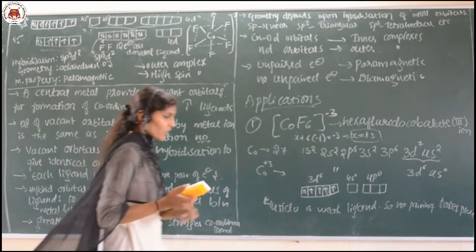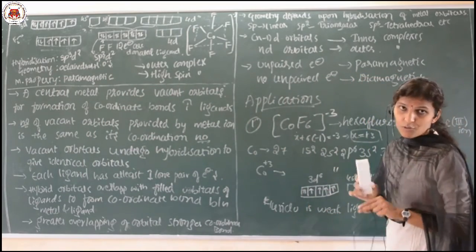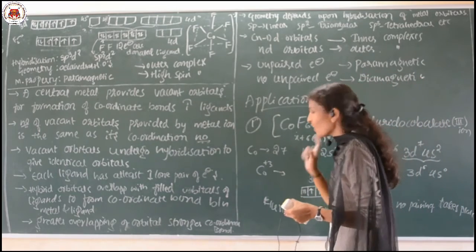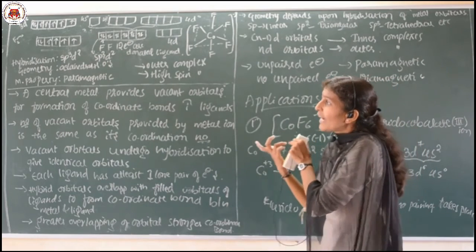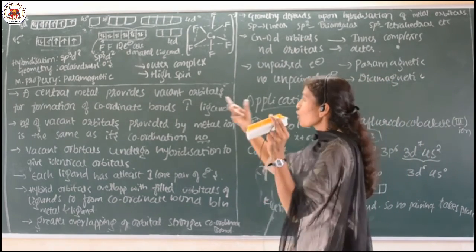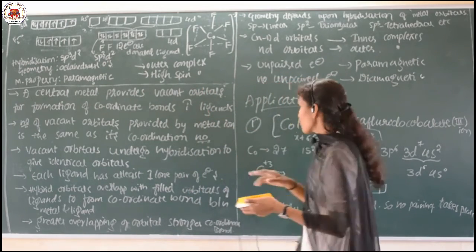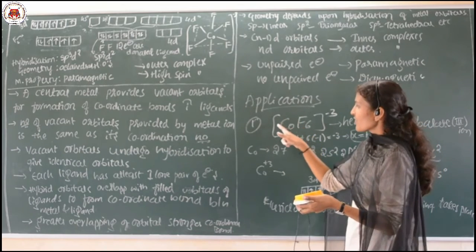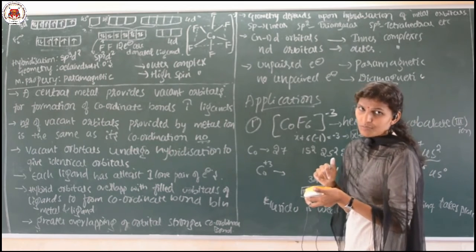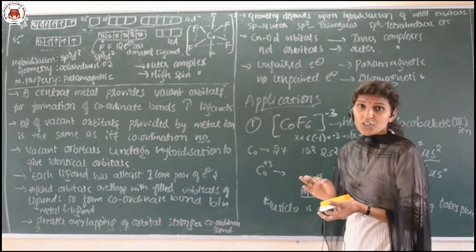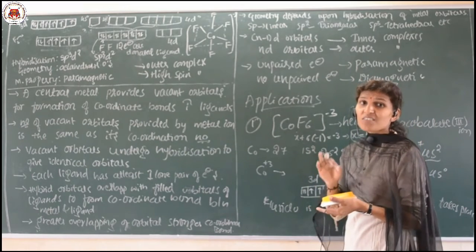Now I will tell you how I will apply these rules. See here, CoF6 3- is the complex ion which is given. We need to find its hybridization, its magnetic property and its geometry, and whether it is a high spin or outer complex on the basis of VBT. First look at the central metal atom. Which is the central metal atom here? Cobalt. Then find its oxidation number. It is in the +3 form.